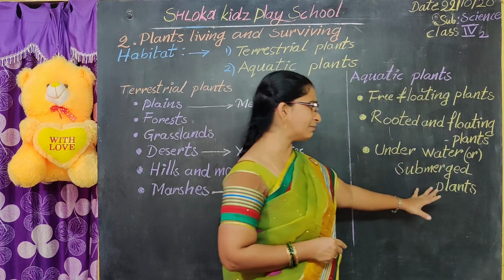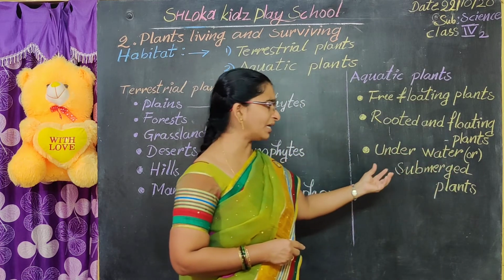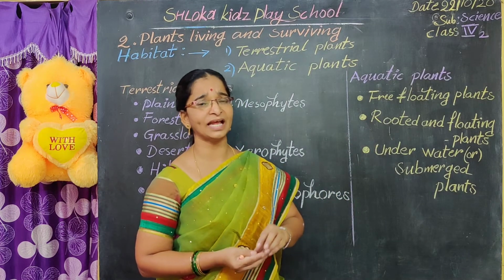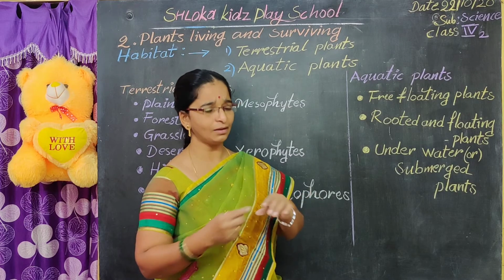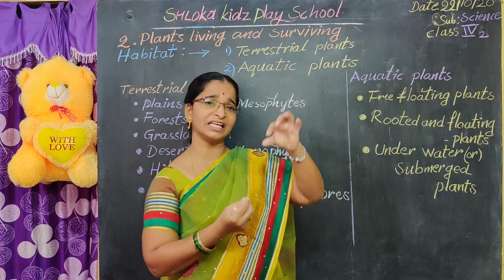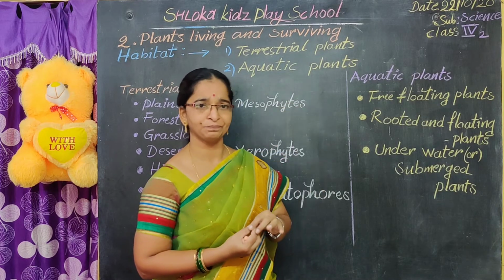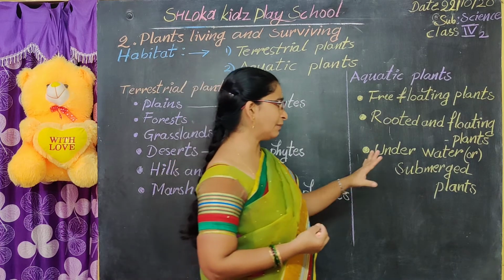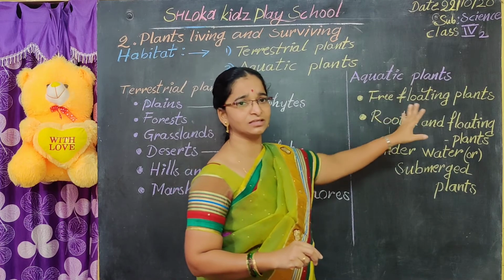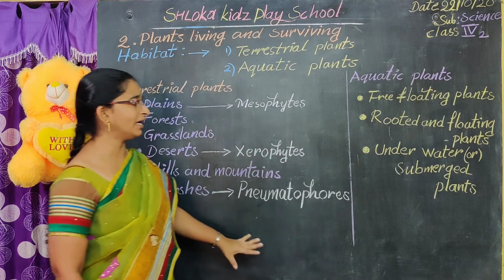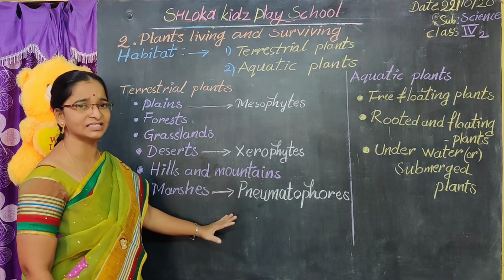Underwater and submerged plants are completely grown inside the water only, and the roots are fixed to the mud. They don't have any stomata. Why don't they have stomata? Their leaves are very small and very long. So they breathe through the surface of the plant only. This is about the aquatic plants. Up to here we have completed. The remaining topic we will discuss tomorrow.